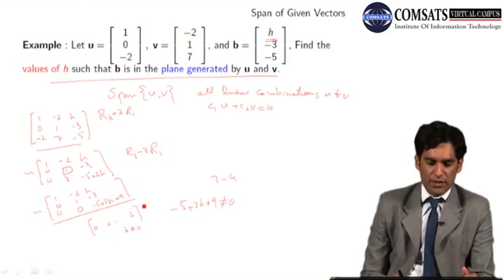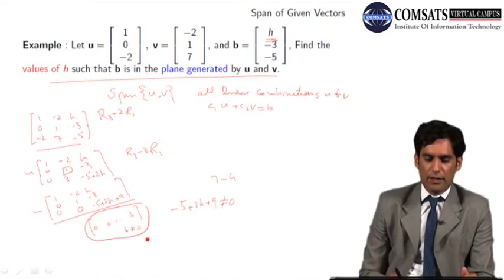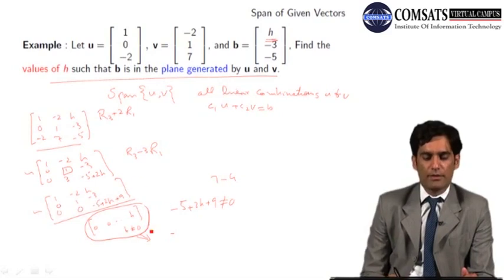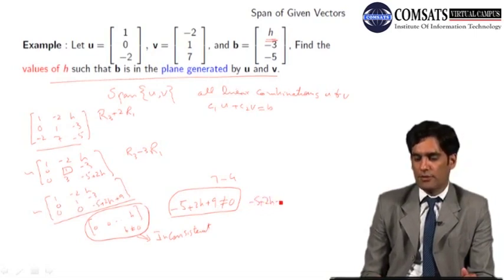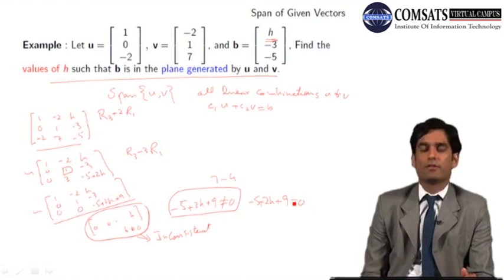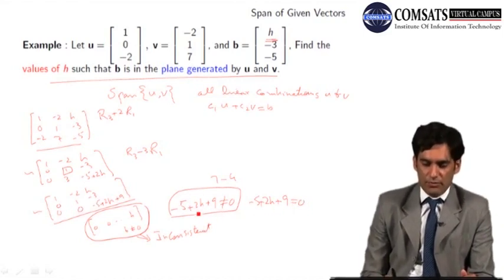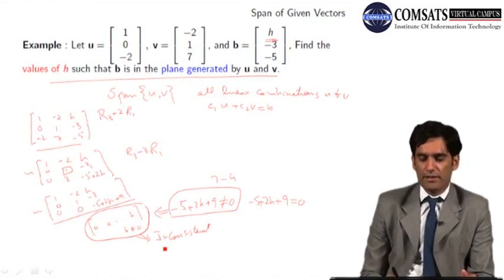If this is non-zero, then we are in this case. And according to the theorem, if we have this such type of row in our echelon form of an augmented matrix, then the system is inconsistent. But we have to make the system consistent, so we impose the condition that this minus 5 plus 2H plus 9 is always 0. क्योंकि अगर ये आपकी नॉट इक्वल टू 0 होता है, फिर तो हम इस केस में, ये केस हमारा बन जाता है, और ये केस लीड करता है हमें इनकंसिस्टेंसी को. तो हम जो है ये कंडीशन